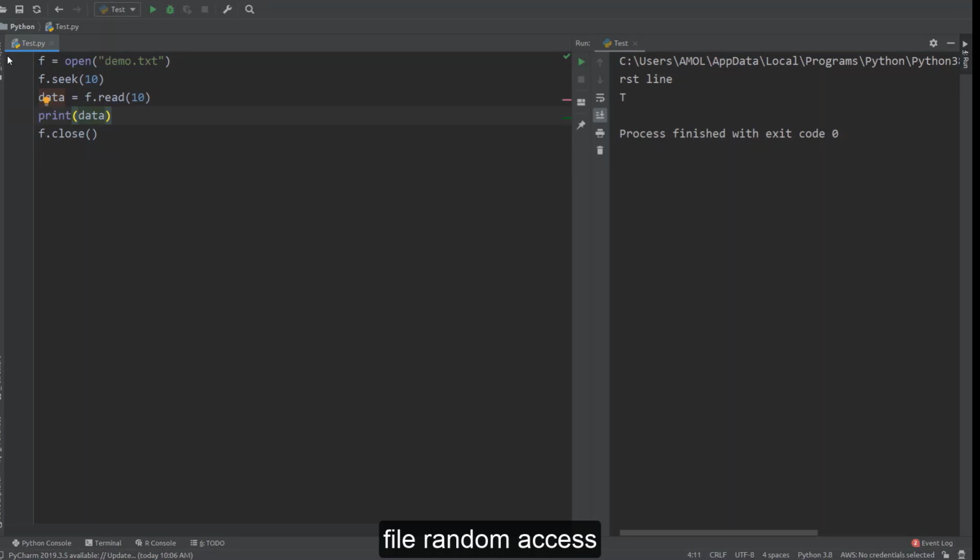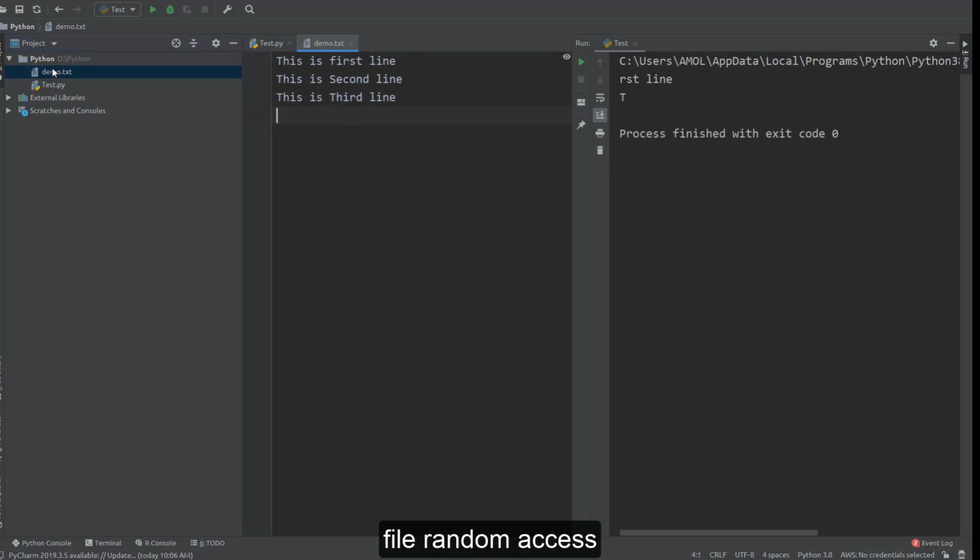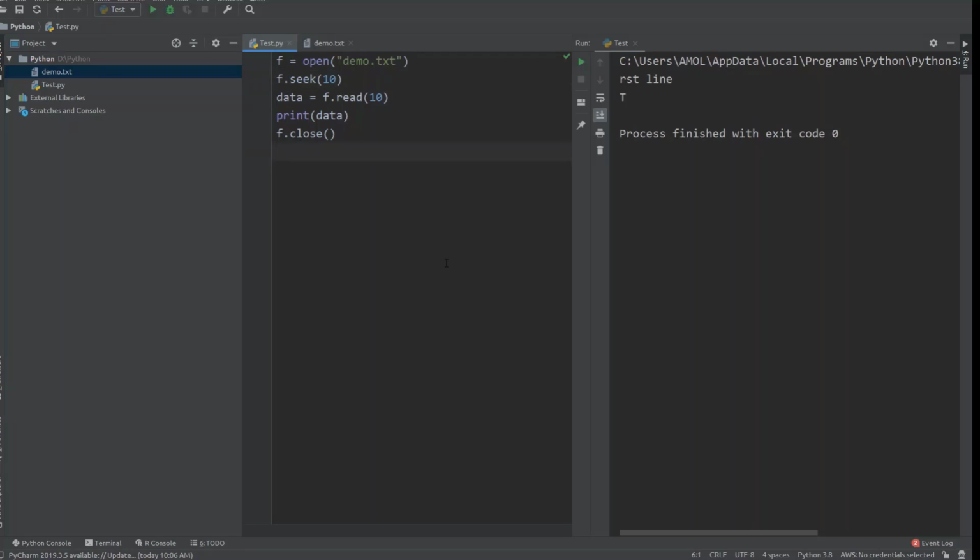So you can check here, this is your file, demo.txt. Once again 1, 2, 3, 4, 5, 6, 7, 8, 9, 10. Let's start reading from this 11th character R, and from there on it is reading 10 characters. So by using this seek method, we can move the cursor as per our requirement, and by the tell method we can get the current location of our cursor. By using seek and tell we can access a file randomly. So this is regarding reading from a file.